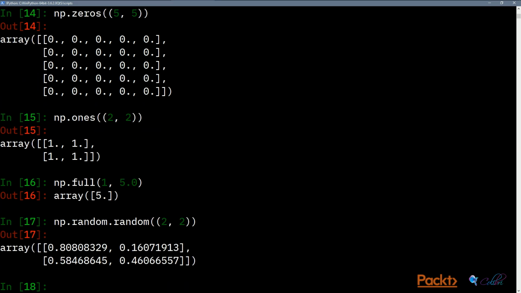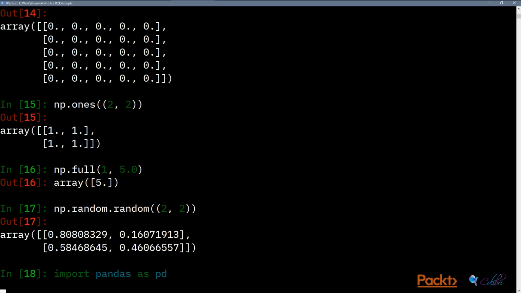So what if we're dealing with data where each of the values are of different types and they're not as nicely formatted as something that a NumPy array would handle. So this is where we can use pandas. The canonical way of importing pandas is to do import pandas as pd.